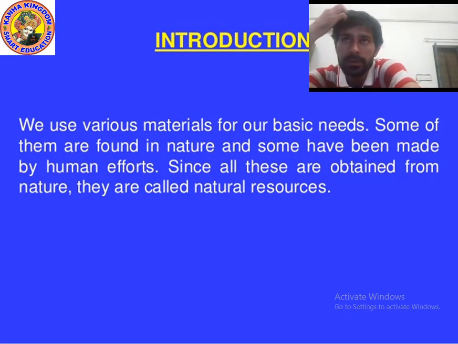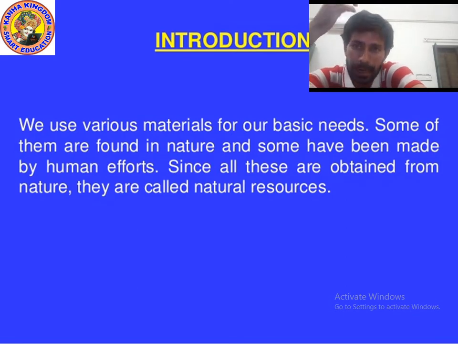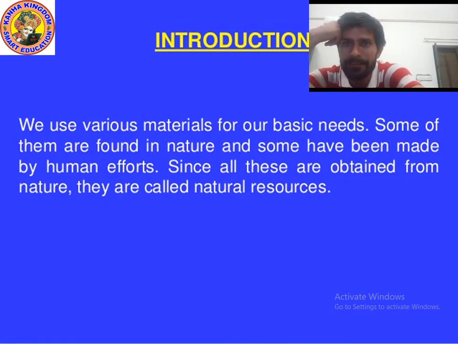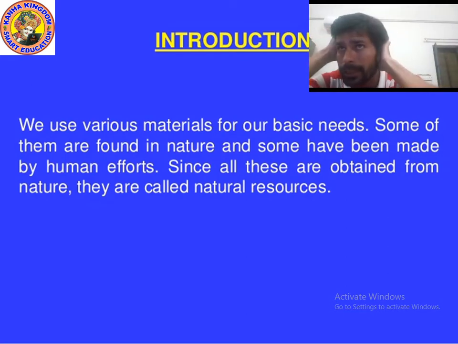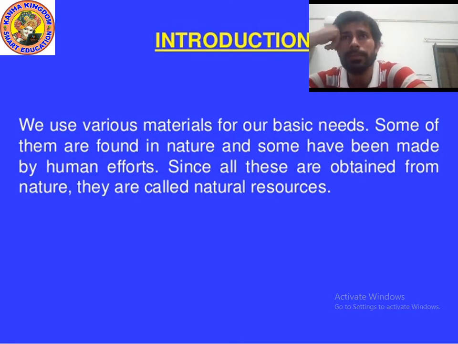So we use various materials for our basic needs. For example, we use the food from plants, which is our basic need. The food which we get from plants contains carbon, and you know coal also contains carbon. So we use various materials for our basic needs. Some of them are found in nature and some of them have been made by human efforts.